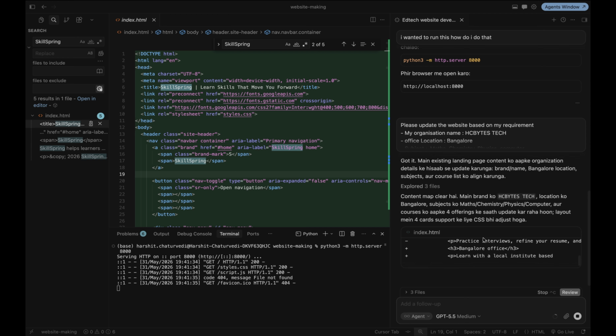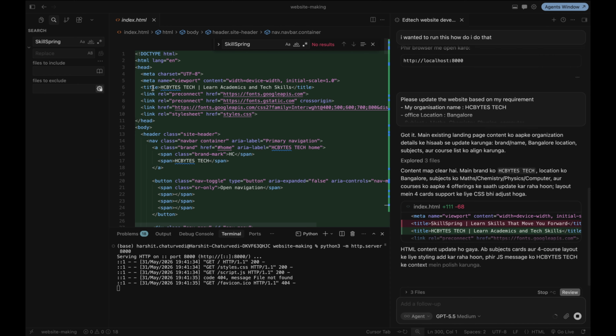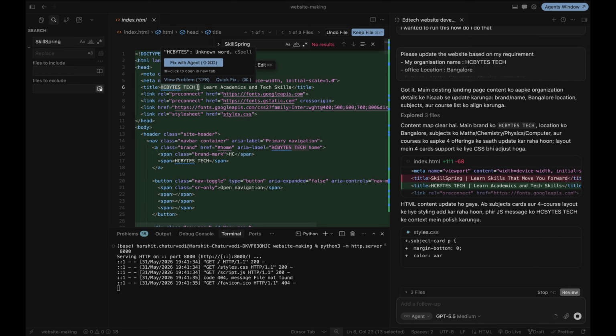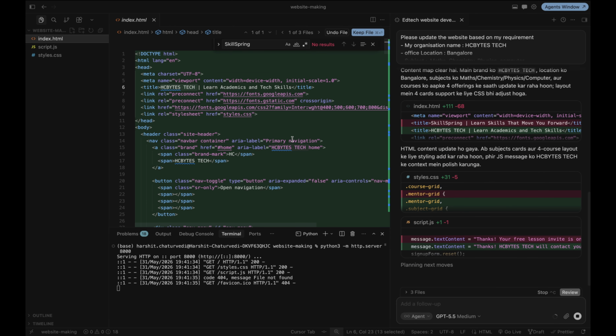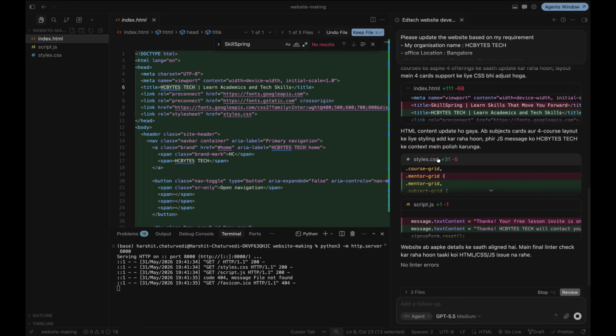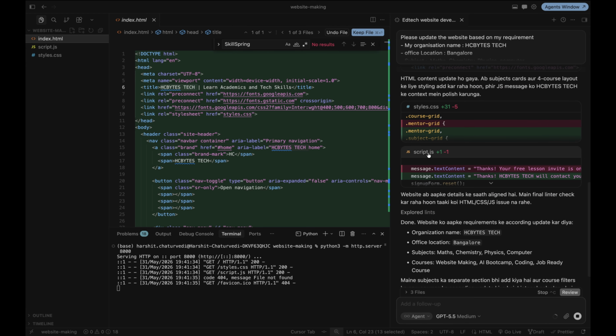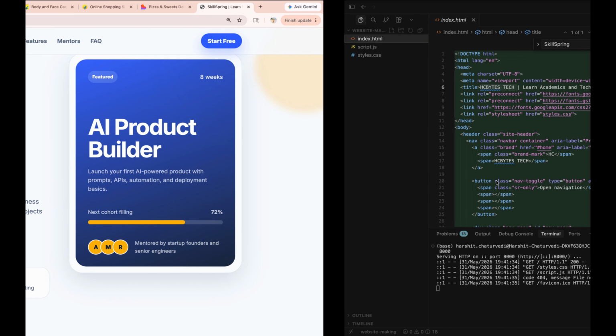I didn't write a single line of code, and see, we are able to generate the code. Now it is updating index.html, and automatically this file got updated. Even it is updating style.css, and even it is updating script.js. Correct. So now these files are updating.